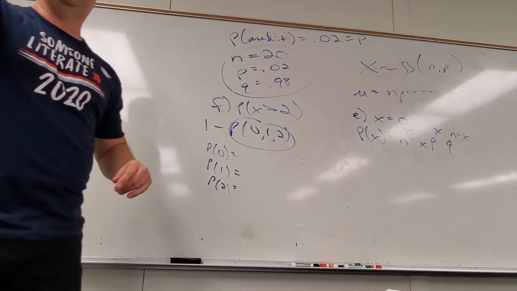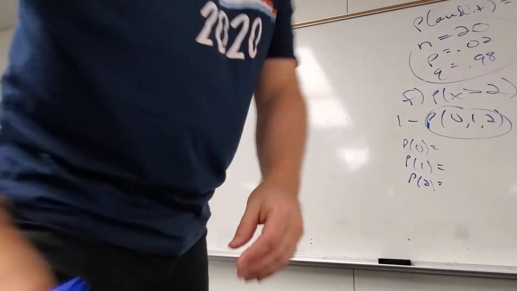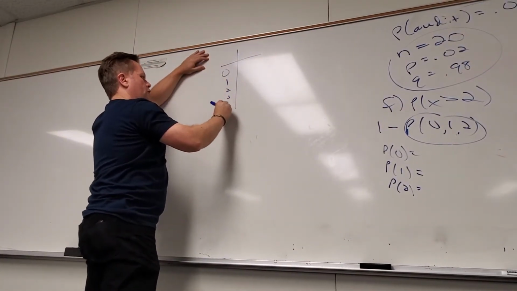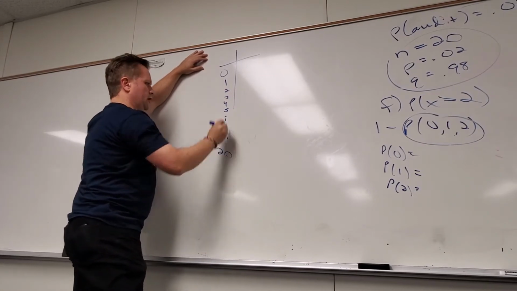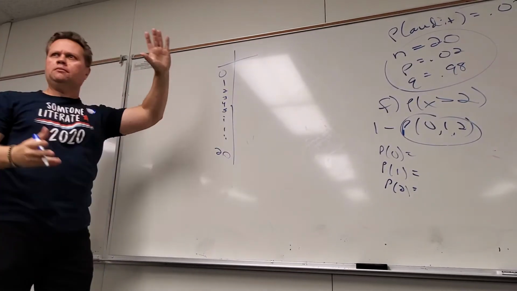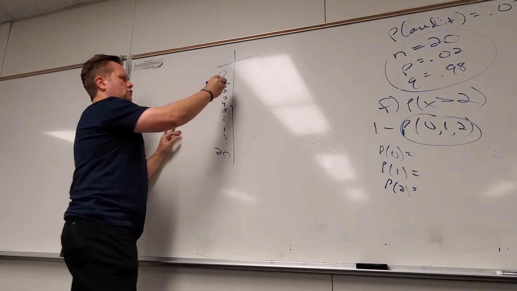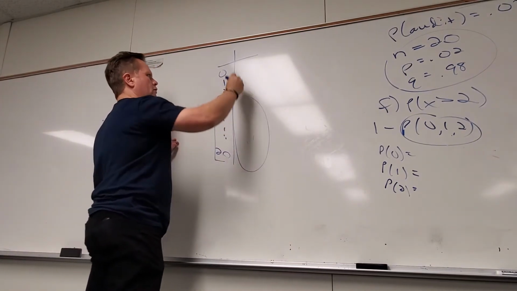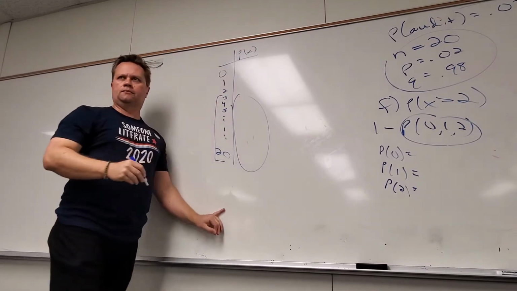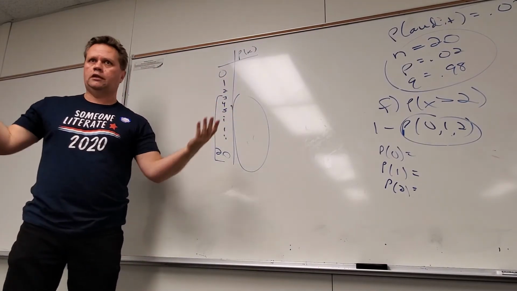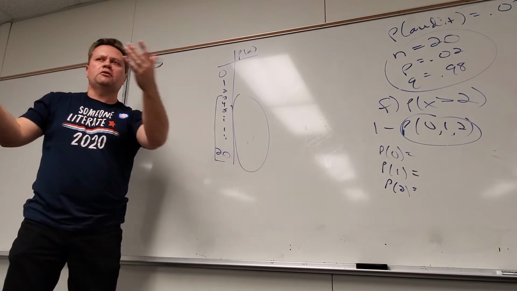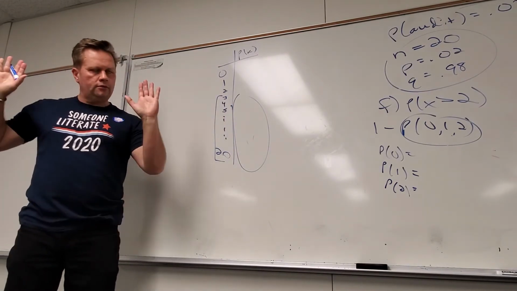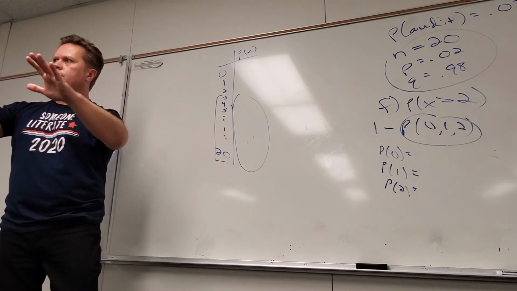Because again, let me show you another visual. What's all the possibilities for this problem? 0, 1, 2, 3, 4, 5, up to freaking 20, right? Where's at least, greater than 2 would be all these. So I could figure out all these probabilities and add them up. That would answer the question. Nothing really wrong with that except, holy shit, you're wasting your time. But it's still work that'll get you to the answer.